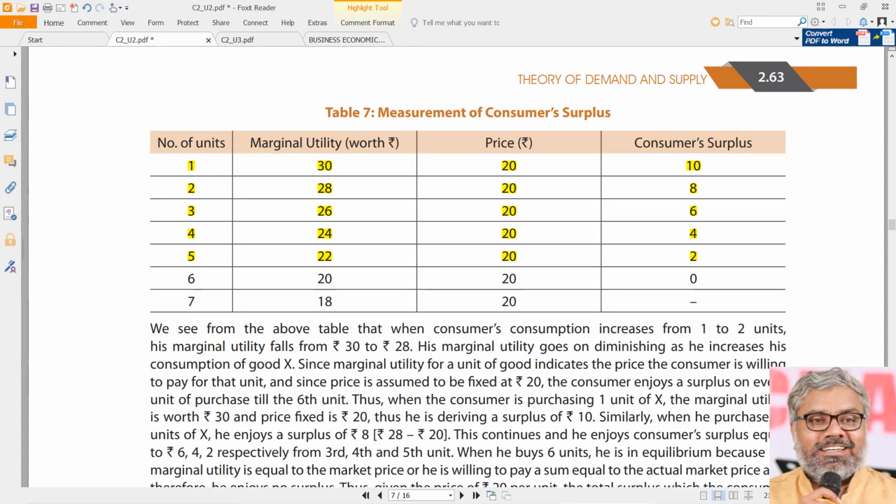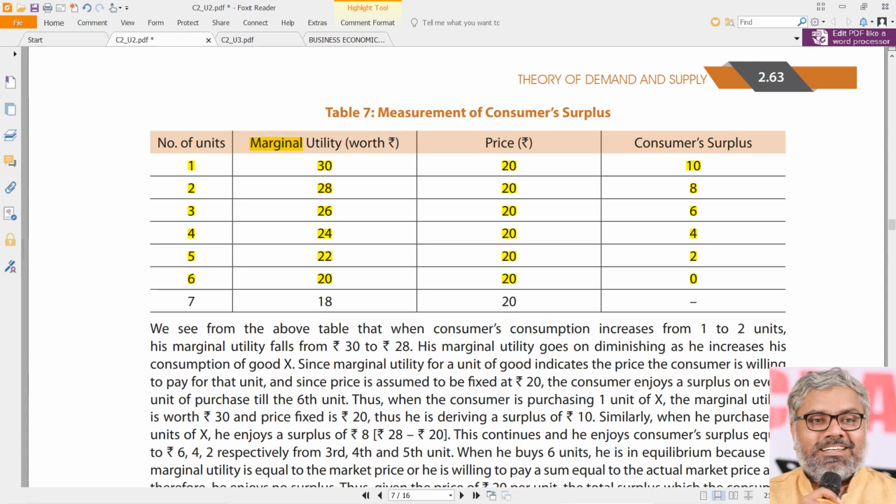So all these things are changing according to his consumption increasing by one more unit. That is why we are talking about marginal utility. Marginal is always about one more, one plus. So the marginal utility of consuming or buying the 5th unit was 22. But the price is still 20. Still he has a consumer surplus of 2. But when the consumer is in equilibrium, if he buys the 6th unit, he is going to derive a marginal utility of only 20 and the price is also 20, then the consumer surplus is 0. That's it. After that, he will not purchase any more units. Already he is in equilibrium.